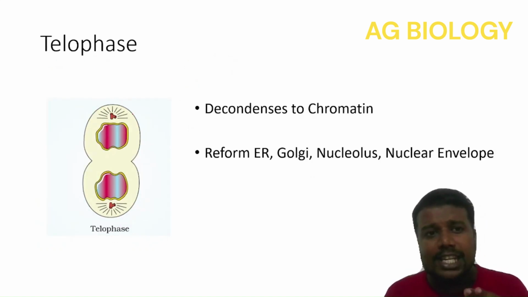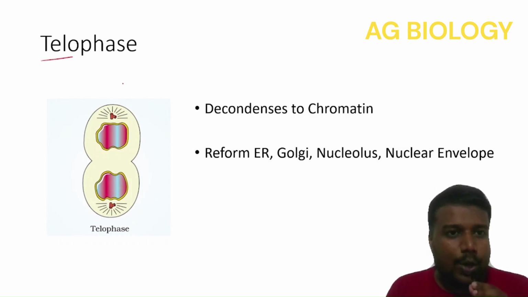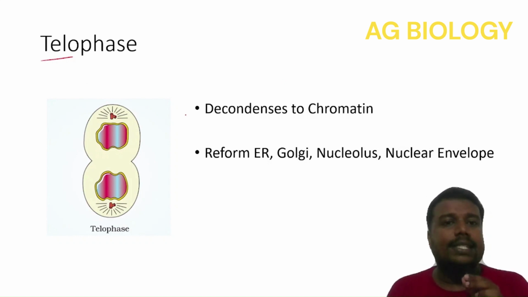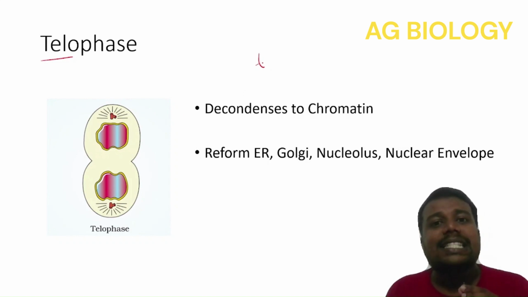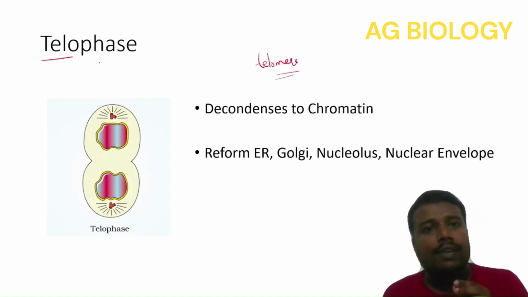What happens during telophase? Telophase is the end of the karyokinesis. Telo meaning end. What is the sequence at the end of the chromosomes? Yes, that is telomere. Telomere is the sequence found at the end of the chromosome. Telophase is the last phase of karyokinesis.